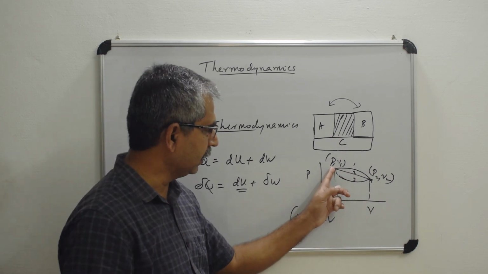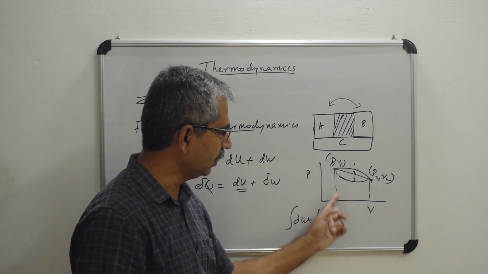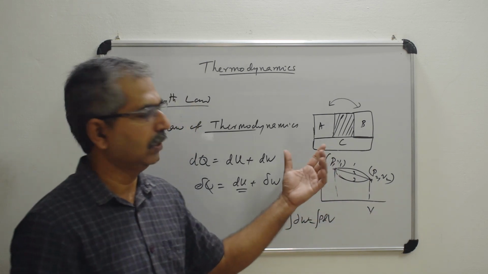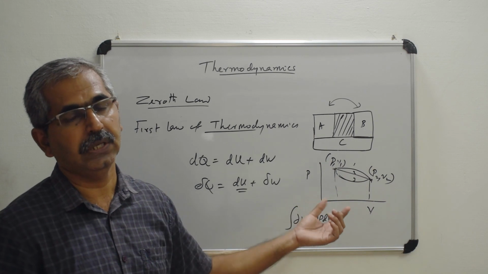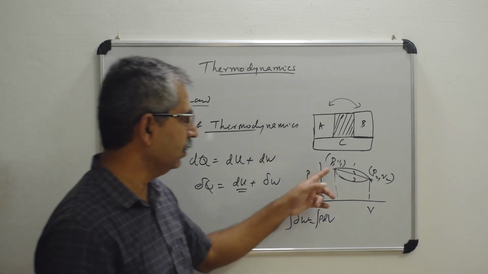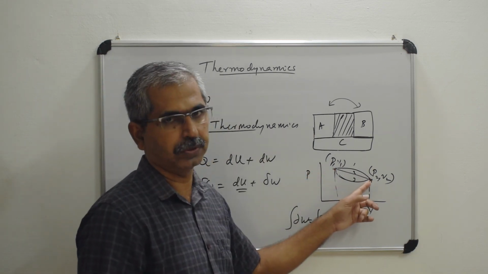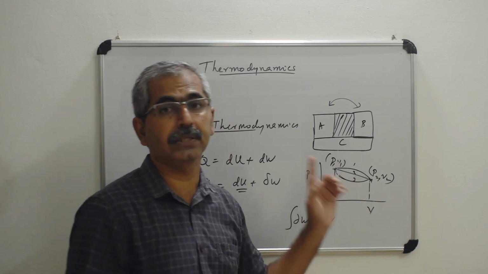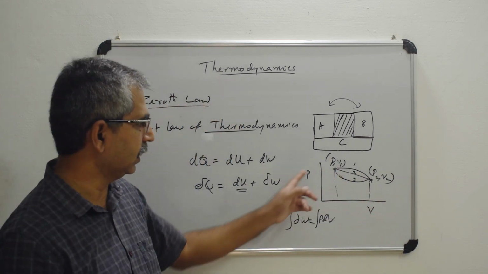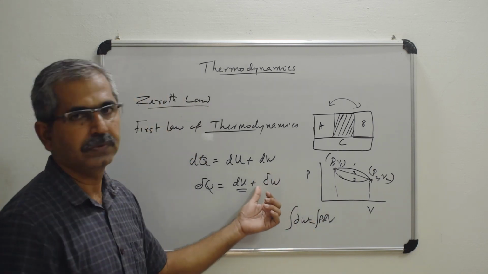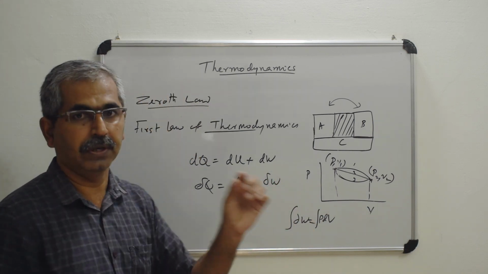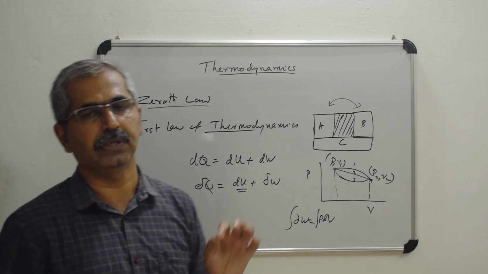And if you are taking path 2, this area will be different. So this area under the graph gives the work done in moving from one point to another point, and that is a path dependent function. Delta W does not have a unique value; it depends upon the path.